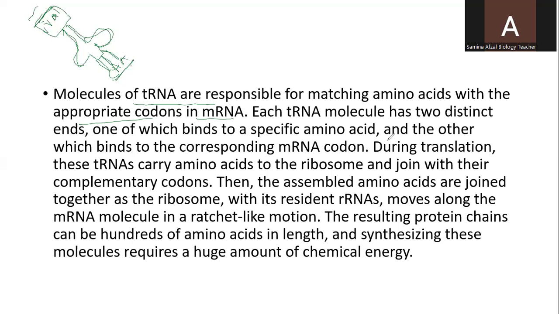So each transfer RNA molecule has two distinct ends, one of which binds to a specific amino acid, as I have shown, valine, and the other which binds to the corresponding messenger RNA codon, CAAA. So during translation, these transfer RNAs carry amino acids to the ribosomes and join with their complementary codons. So the translation will start from one end and it will be completed.